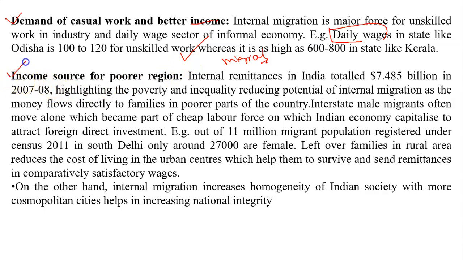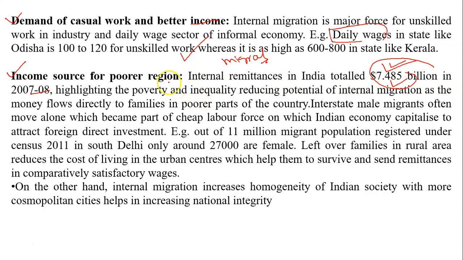Now, the most important part is the income source for the poor regions. As per internal remittances in India, it is around $7.485 billion in 2007-08 according to our data. It is a huge figure. So if people stop migrating from one place to another, then definitely we are going to lose this amount, and it is in billions.